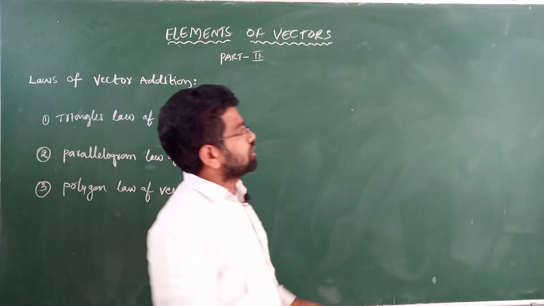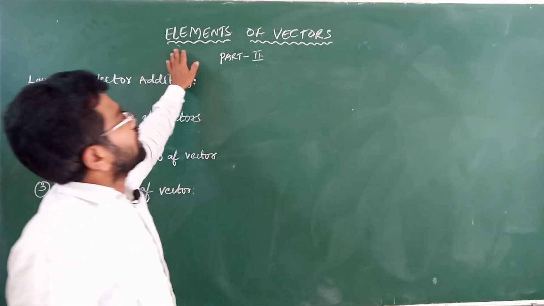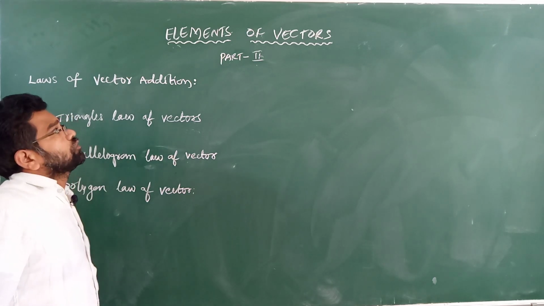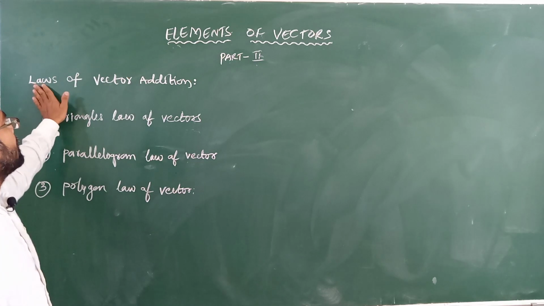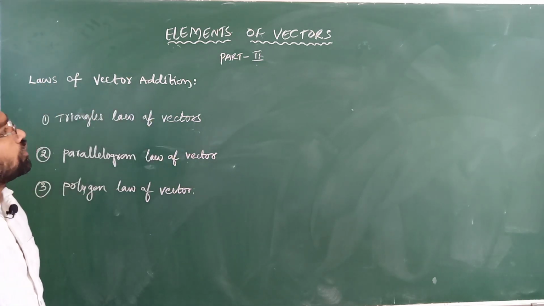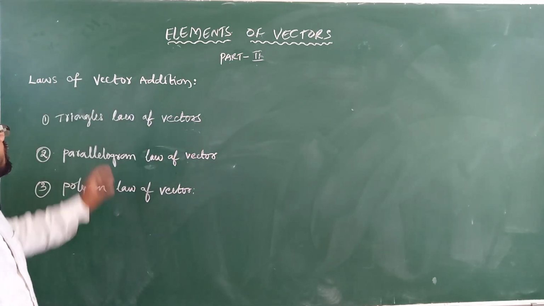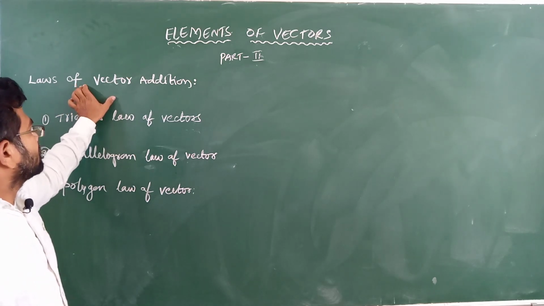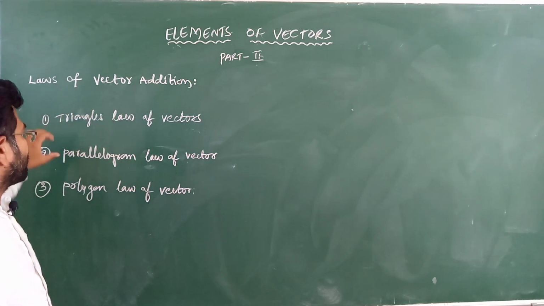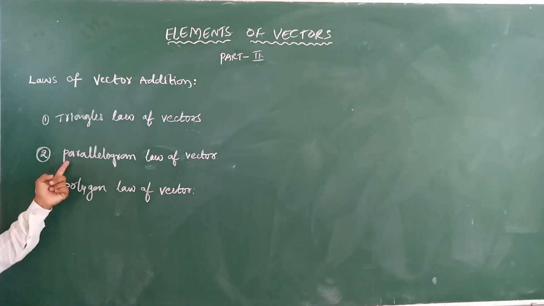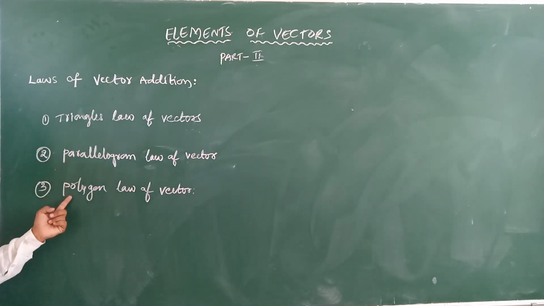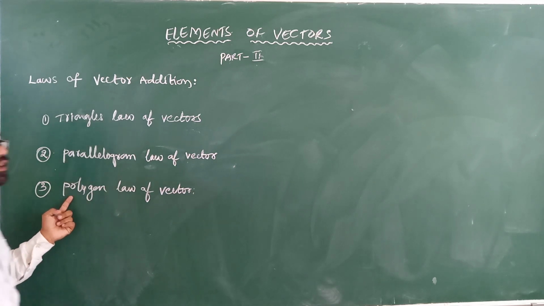Good morning, students. So today we will discuss the elements of vectors. In this chapter, the second part is laws of vector addition. The laws of vector addition are classified into three types. First one is triangle law of vectors, second one is parallelogram law of vector, and third is polygon law of vector.